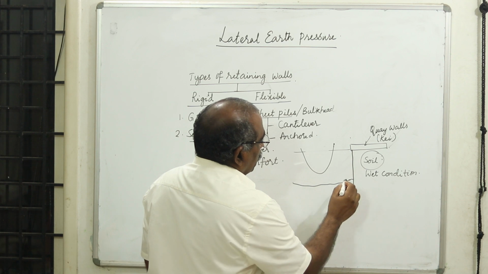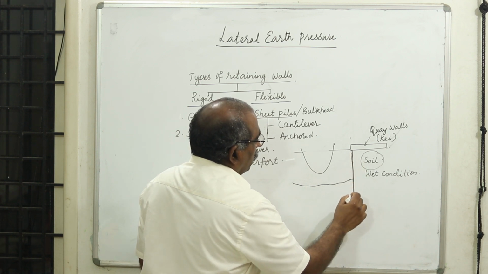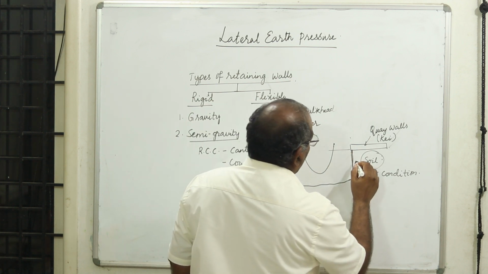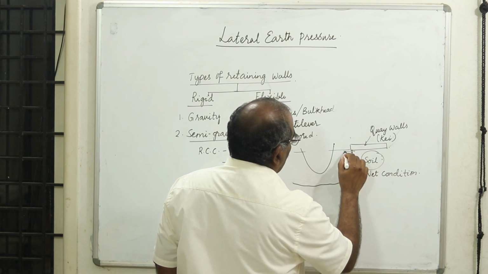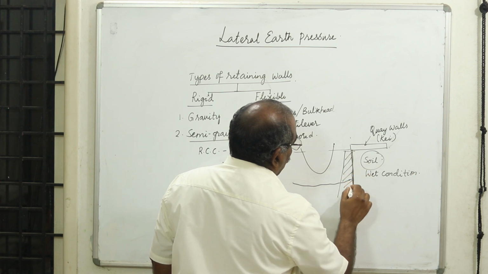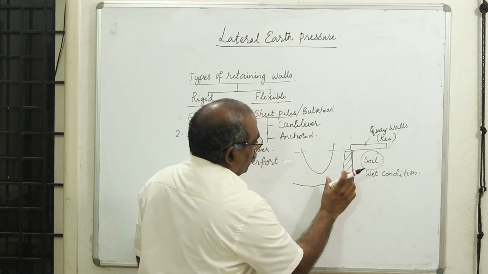Now what happens? This is going to be very difficult to have a mass. If you have a gravity retaining wall, so let us say I've got a gravity retaining wall, what happens? This is going to sink. To have stability of the retaining wall is very difficult.